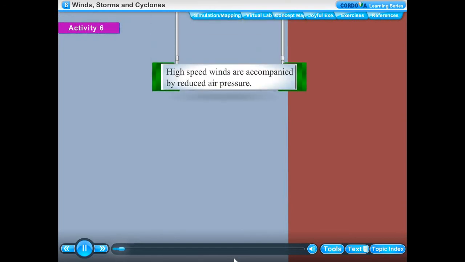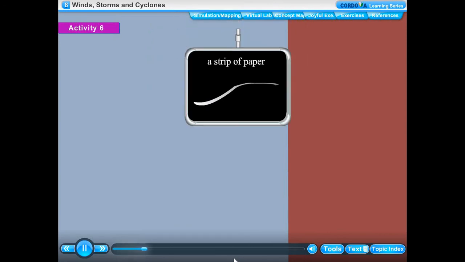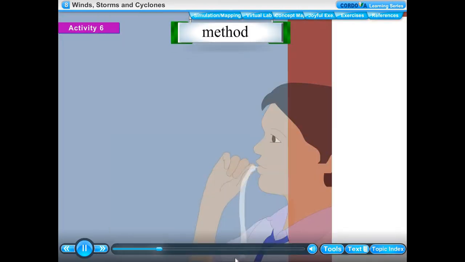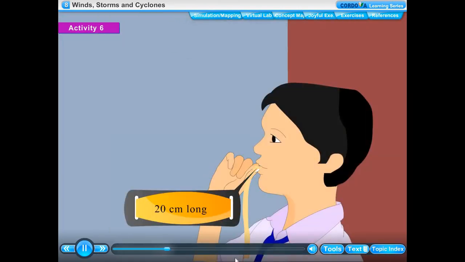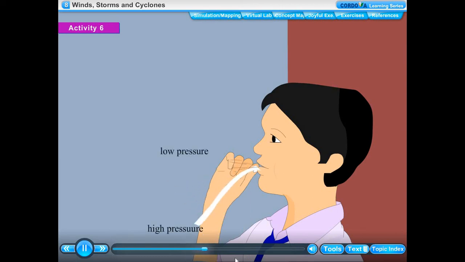Activity 6. High-speed winds are accompanied by reduced air pressure. Things needed: a strip of paper. Method: hold a strip of paper 20 cm long and 3 cm wide between your thumb and forefinger as shown in the video. Blow air over the surface of the paper strip. We will find that the strip of paper lifts up.